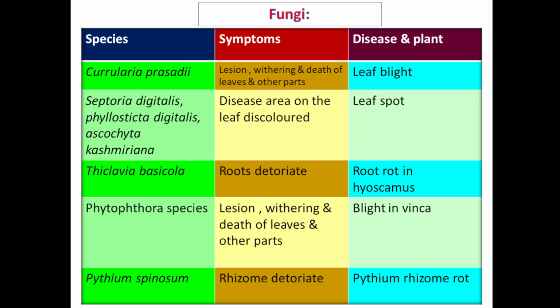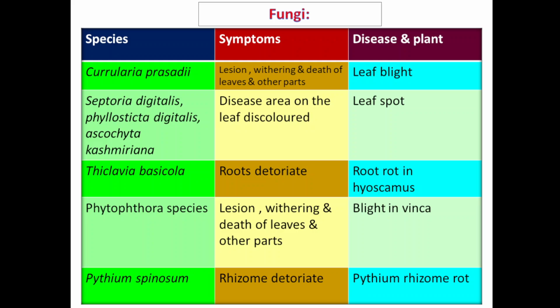After that, third example is Thielaviopsis basicola, that will cause deterioration of roots. That disease is known as root rot in Hyoscyamus. In case of Hyoscyamus plant, this species will cause rotting of roots.